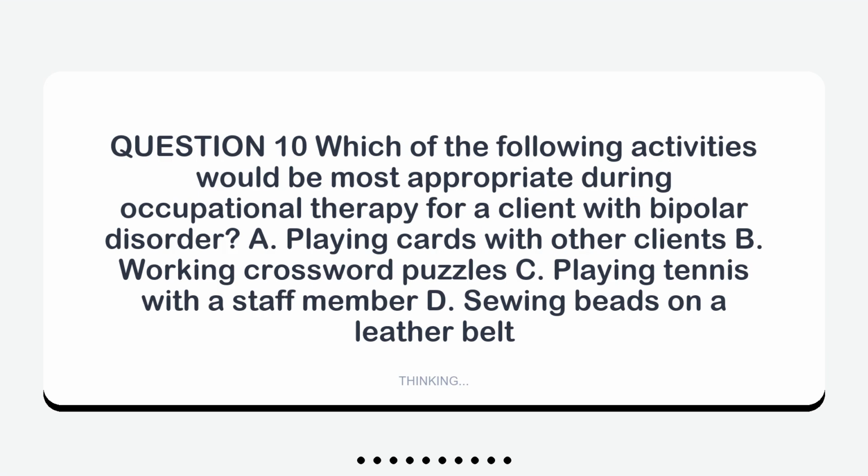Question 10. Which of the following activities would be most appropriate during occupational therapy for a client with bipolar disorder? A. Playing cards with other clients. B. Working crossword puzzles. C. Playing tennis with a staff member. D. Sewing beads on a leather belt.